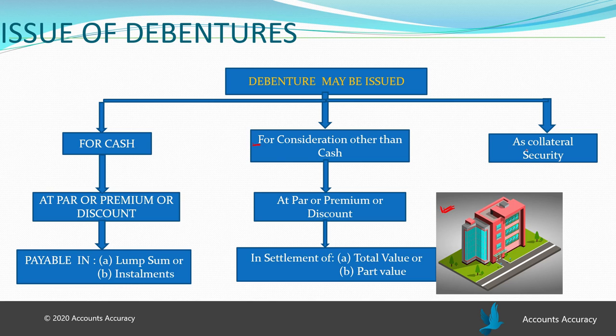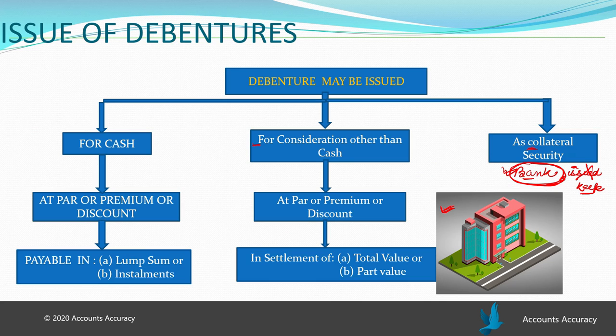And what is collateral security? That means in any bank, the debentures of the company are kept as mortgage. Here, the debentures are not issued to that bank, but in place of issuing the debentures, the company just keeps its debentures in the bank as a collateral security. And till the time the refund is done by the company, the debentures are kept as collateral security in that particular bank.